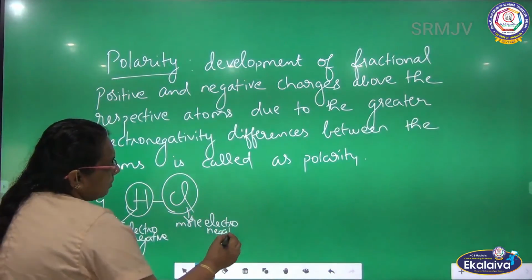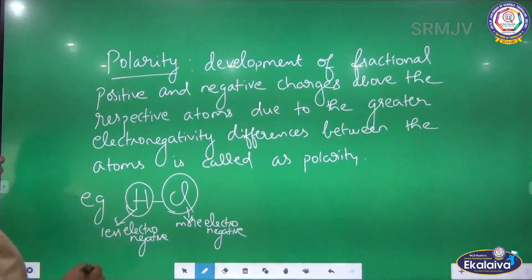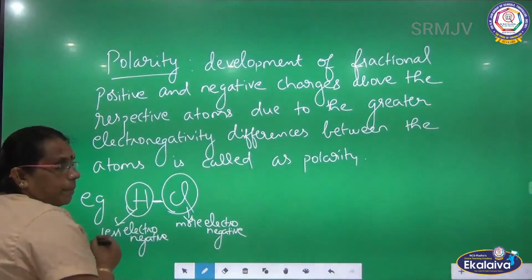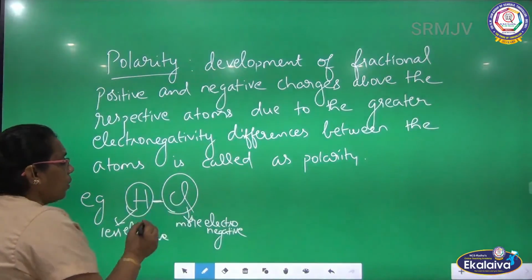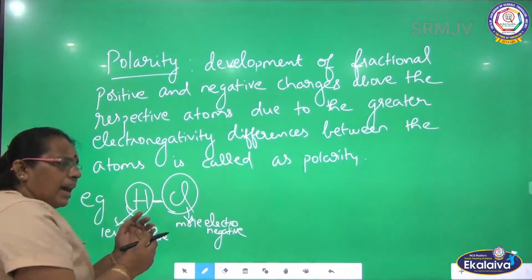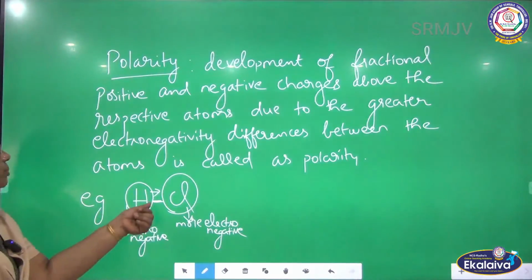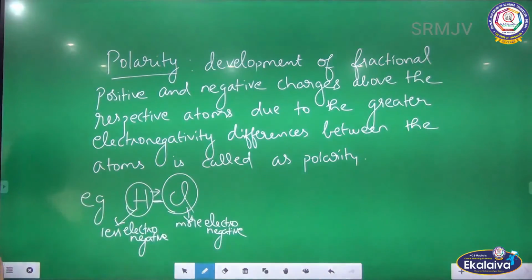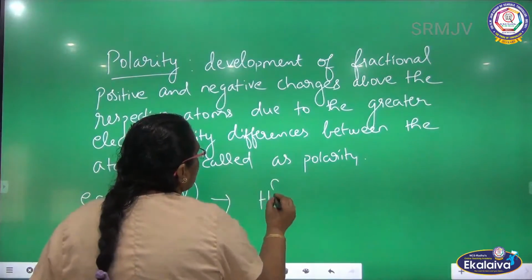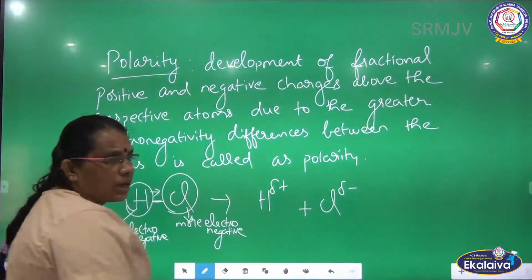Now, this bonded pair which is between hydrogen and chlorine, because of the electronegativity difference between hydrogen and chlorine, is pulled towards chlorine. As a result, hydrogen will develop a partial positive charge. On the other hand, chlorine will develop a partial negative charge.